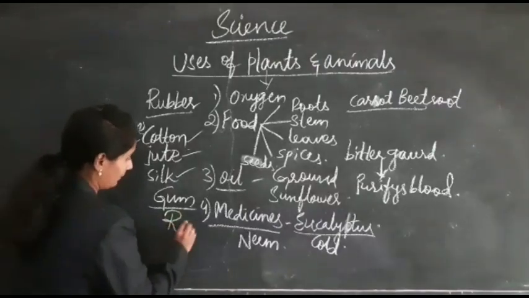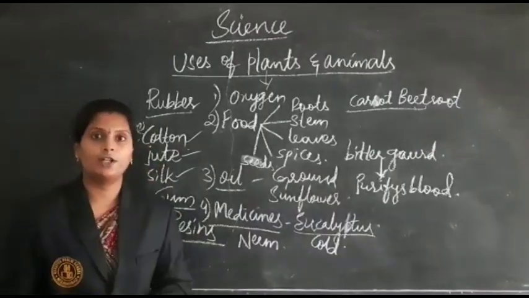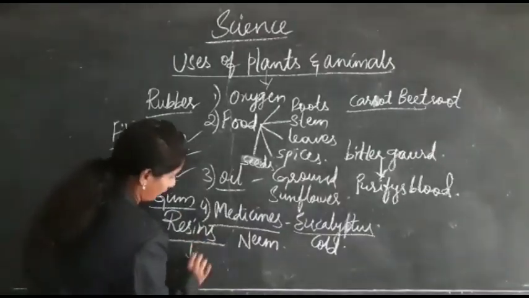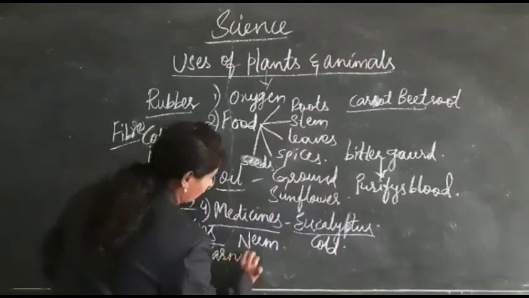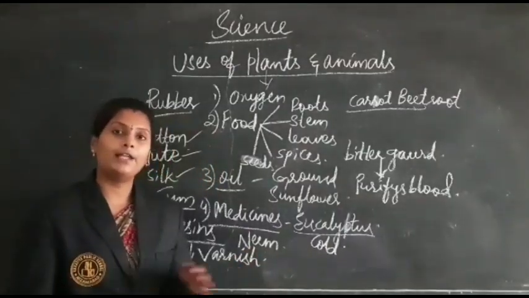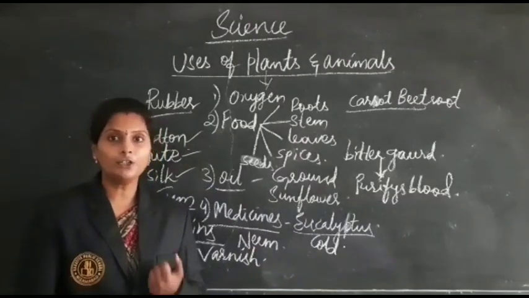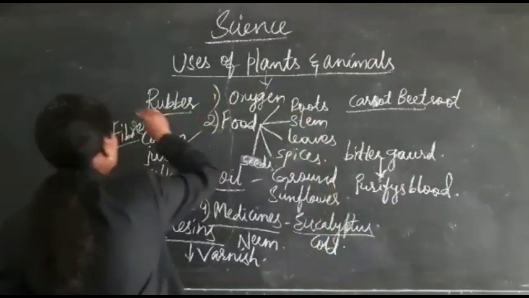And resins. Resins are also obtained from the plants which are used as varnish. It is used as a varnish. That means it will be applied on the surface of furniture, giving shine. And coming to the next, wood.